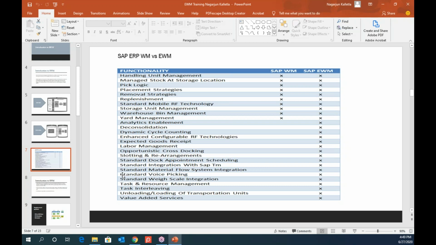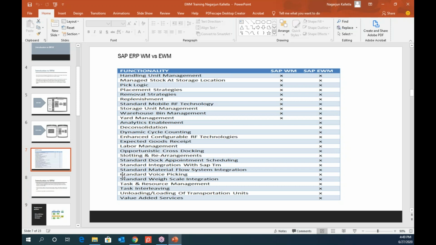And it also supports voice picking, it also supports image picking. And if you have any production integrated already in your warehouse, you need weighing systems as well, right? So weighing systems are also different solutions provided by SAP, and even those are connected to EWM properly. And then the next part is the resource management and the queue management.